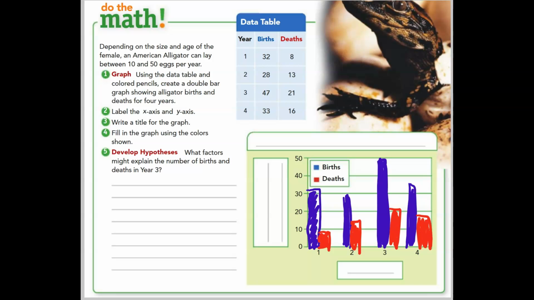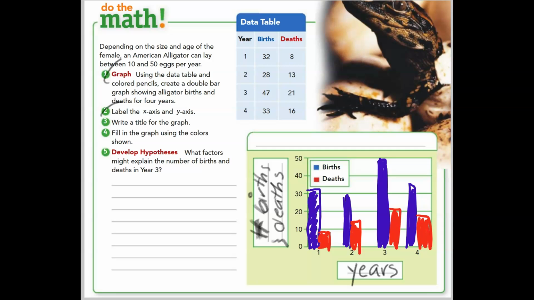Boom! They also want us to label the x-axis and the y-axis. So down here, what are these numbers telling us? Well, that's how many years it is. So the first year, second year, third year. On this side, the numbers here, they're telling us the number of births and deaths. So we did that.